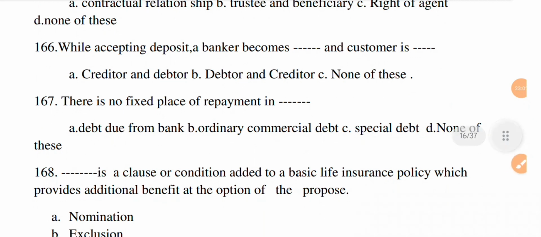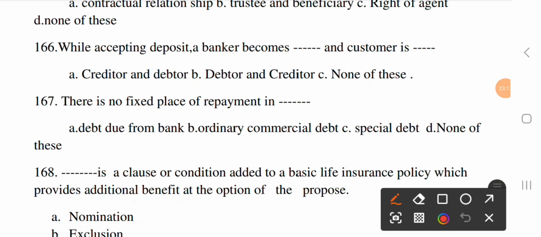Next question. While accepting deposit, a banker becomes dash and the customer is dash. Option A, creditor and debtor. Option B, debtor and creditor. Option C, none of these. The correct option is B, debtor and creditor.